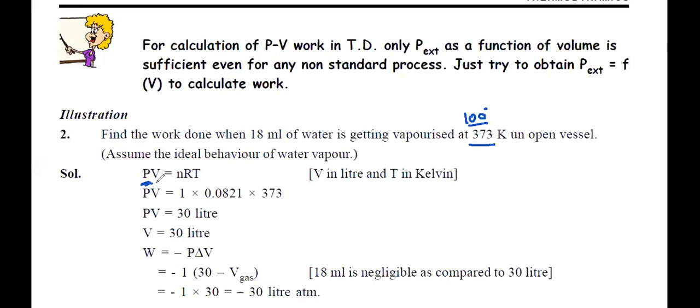Okay, got it? And for this, we calculate number of moles of water, which is 18 by 18. How? 1 milliliter is equal to 1 gram. In case of pure water, you have to remember this. We have been studying this. Density of water, 1000 gram per liter. Yes or no? Means 1 gram per milliliter. Okay? Okay, very good. All of you got this?